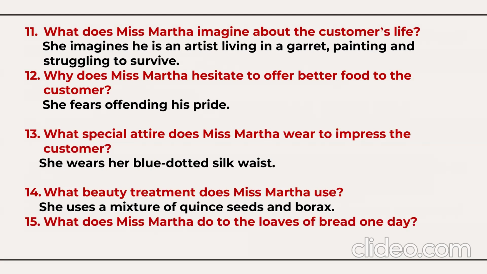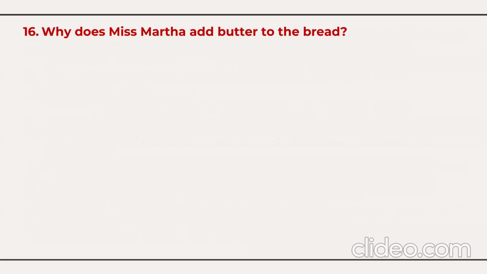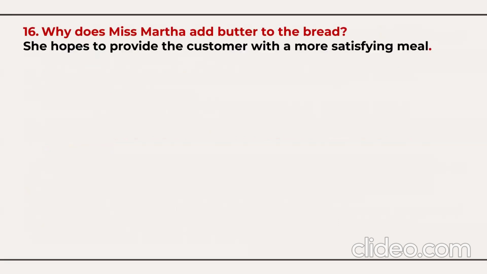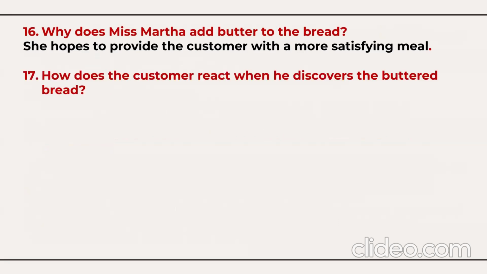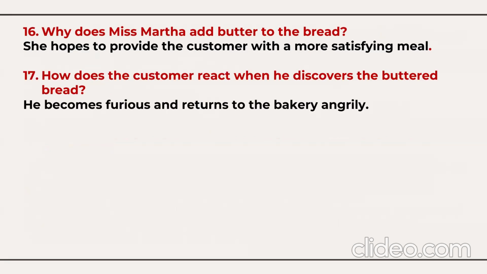What does Miss Martha do to the loaves of bread one day? She inserts fresh butter into the loaves and she offers this to the artist. Why does Miss Martha add butter to the bread? She hopes to provide the customer with a more satisfying meal. How does the customer react when he discovers the buttered bread? The customer becomes furious and he returns to the bakery angrily.